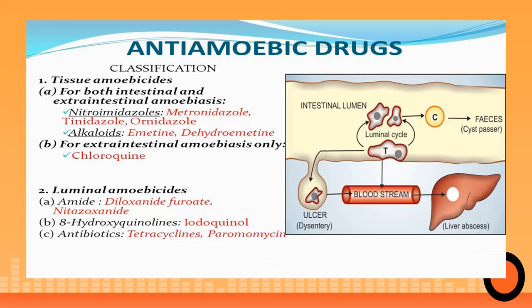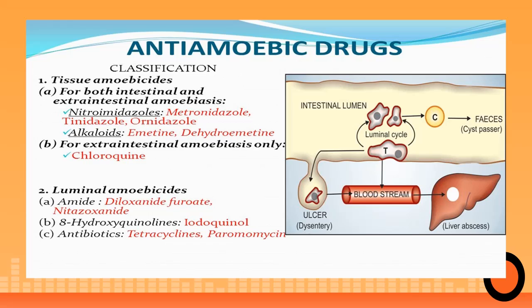One is the tissue amoebicides, which will have effects on both intestinal as well as extraintestinal amoebiasis. And second is the luminal amoebicides. That means the trophozoites which are multiplying, or the cysts which are there in the lumen, ready to pass out in the stools, those are taken care of by these drugs.